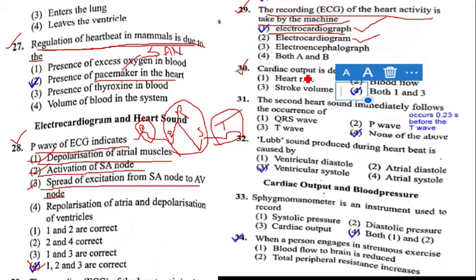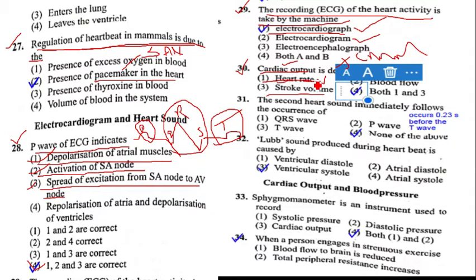Question number 30, cardiac output is determined by. Cardiac output means the volume of blood sent by one ventricle for 1 minute. The amount of blood pumped by one ventricle for 1 minute is called cardiac output. That is dependent on heart rate and stroke volume. If heart rate is increased, the cardiac output also increases. If stroke volume increases, the cardiac output also increases.